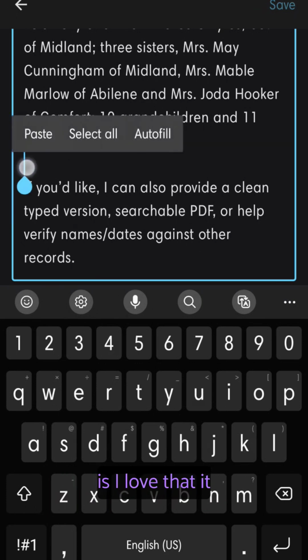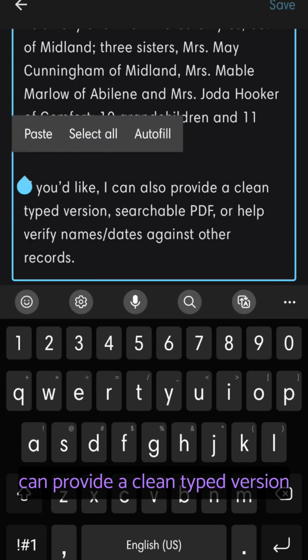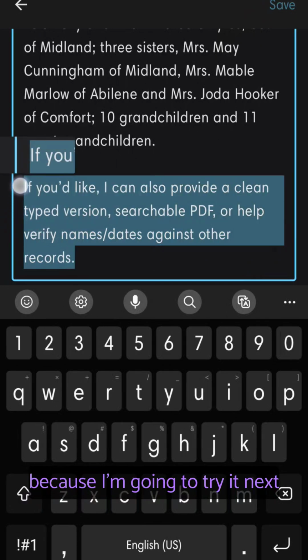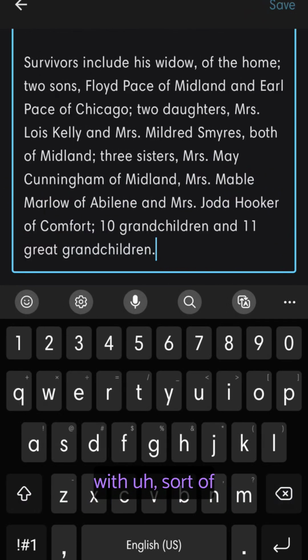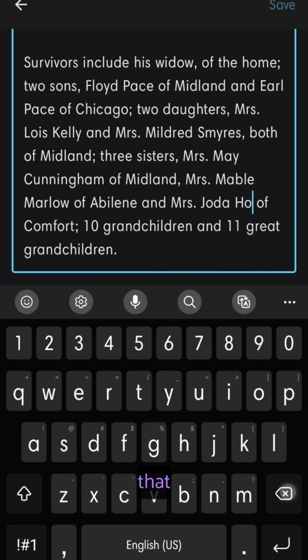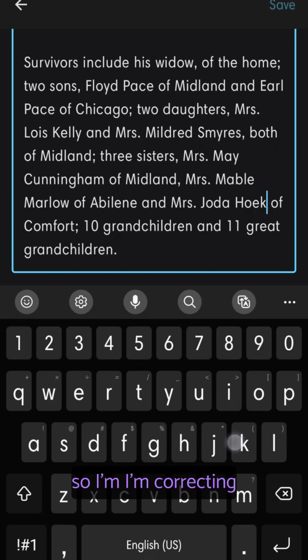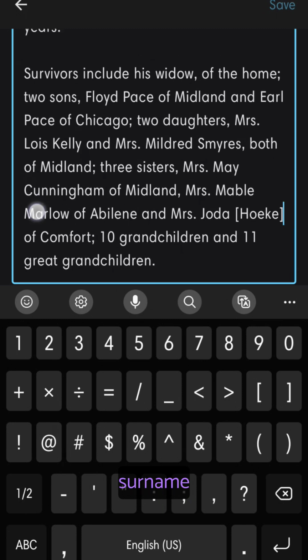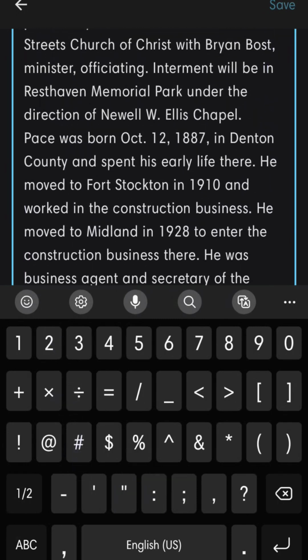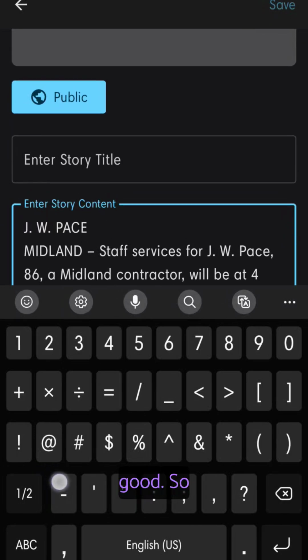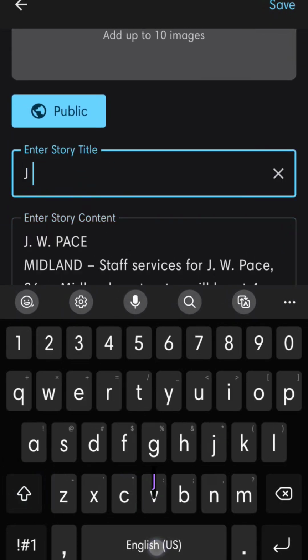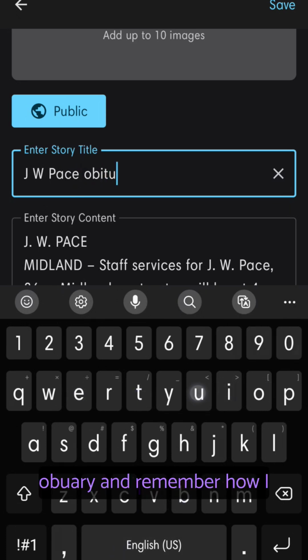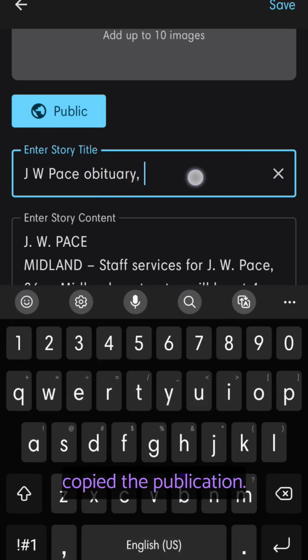Okay, and I love that it can provide a clean typed version because I'm going to try it next with sort of sketchy handwriting, and I'm going to see if it actually corrects that. So I'm correcting her surname, and the rest of it looks good. So it's going to be J.W. Pace obituary. And remember how I copied the publication information.